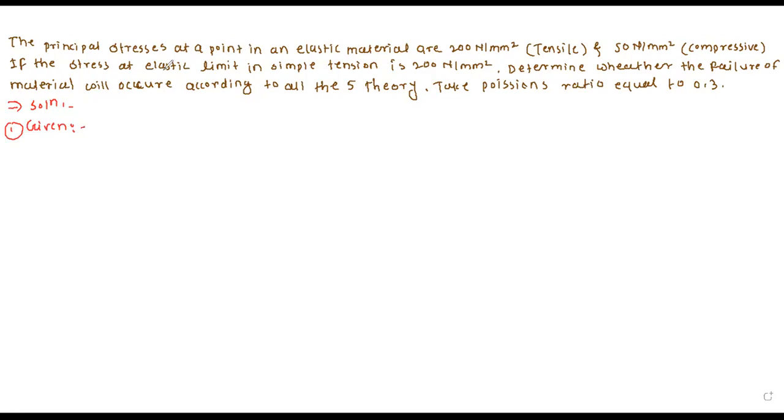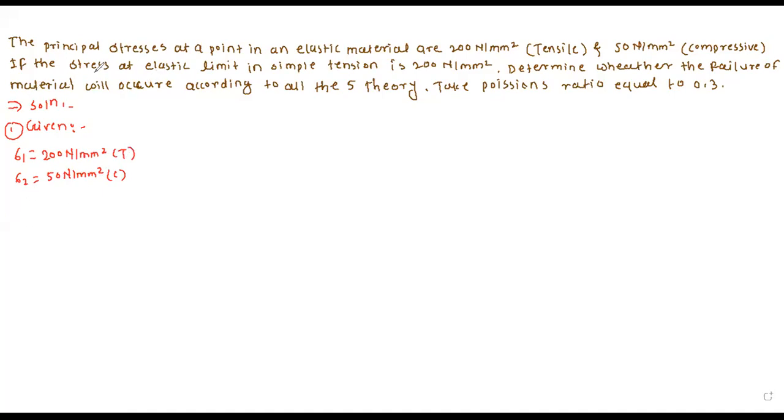Okay, so the material stresses are 200 Newton per mm square tensile. That means the value of sigma 1 is given. Sigma 1 is 200 Newton per mm square. Then 50 Newton per mm square compressive. So sigma 2 is 50 Newton per mm square, which is in compression, and this is in tension.